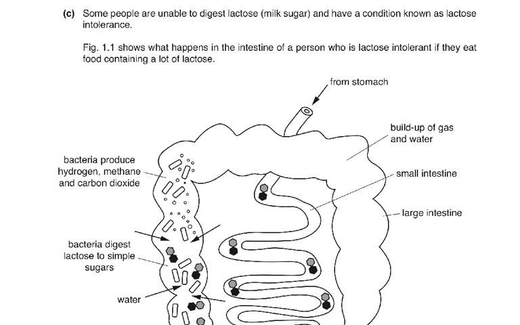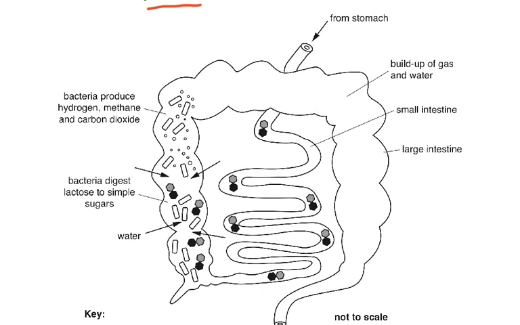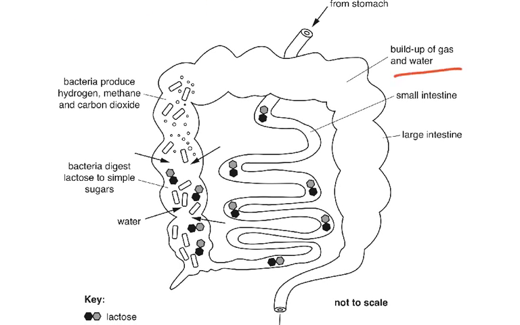Now the C part of the question says some people are unable to digest lactose, which is the milk sugar, and have a condition known as lactose intolerance. Figure 1.1 shows what happens in the intestine of a person who is lactose intolerant if they eat food containing a lot of lactose. So from the stomach, you can see there is a buildup of gas in the small intestine and in the large intestine. And bacteria produce hydrogen, methane, and carbon dioxide.